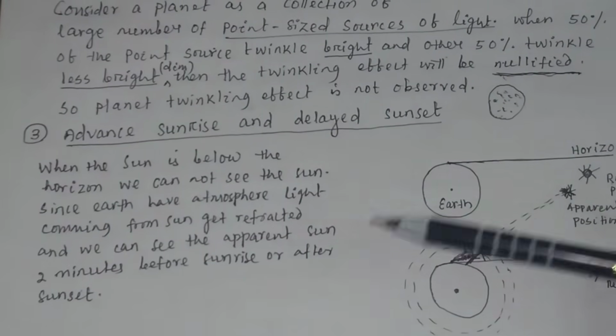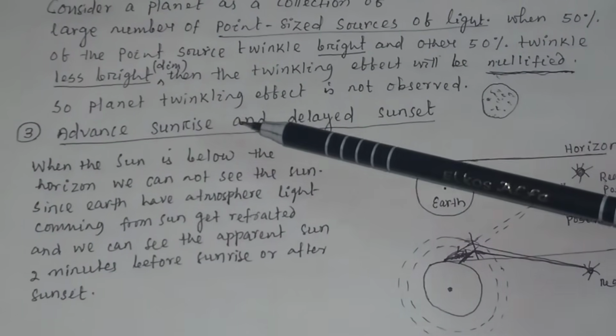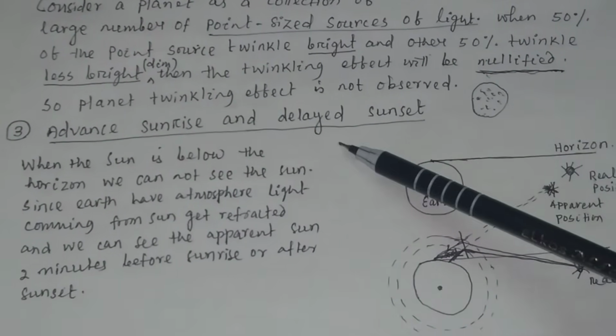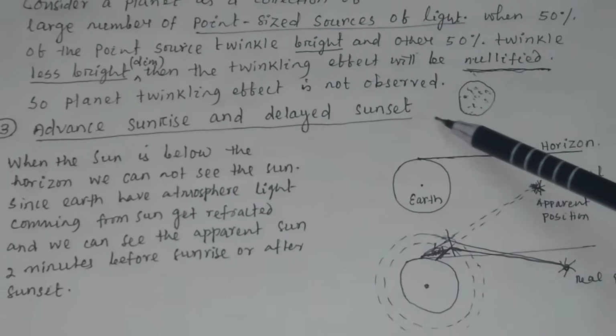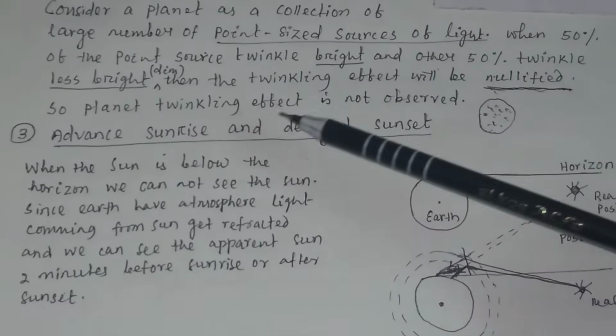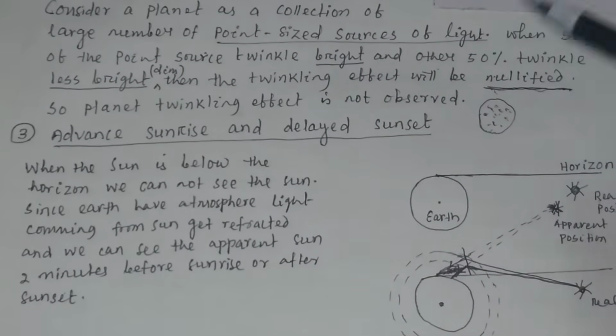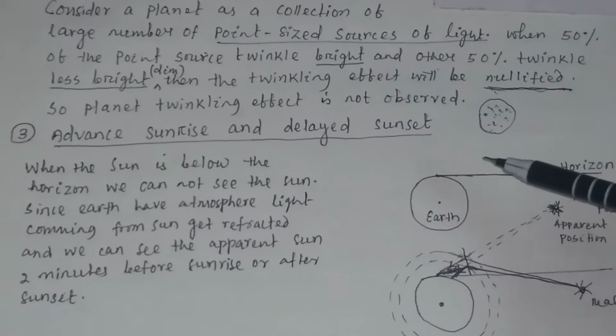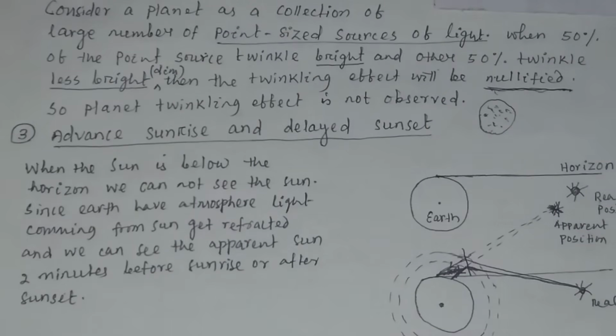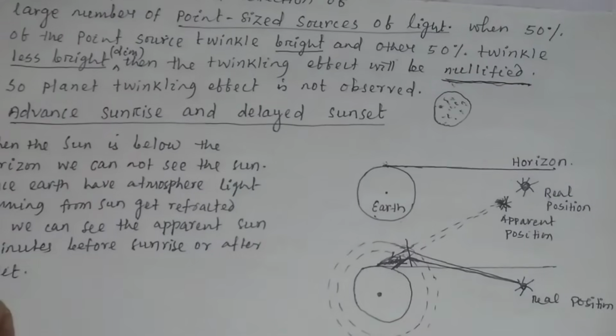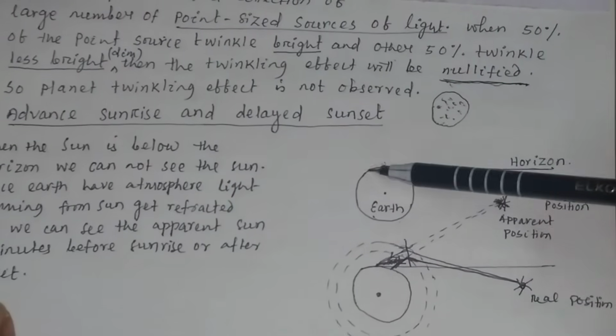Next, why advanced sunrise and delayed sunset? Actually, the sunrise we see happens about 2 minutes before the actual sunrise, and the sunset we see also happens about 2 minutes after. Why is it advanced? You see, this is the earth.